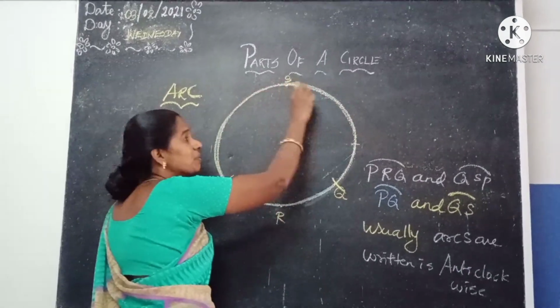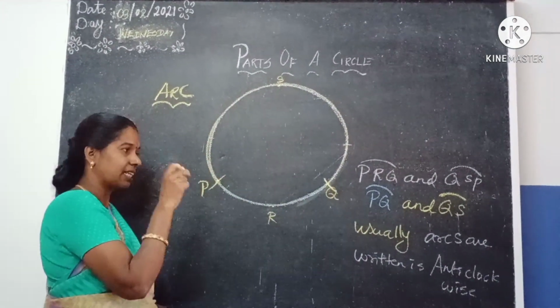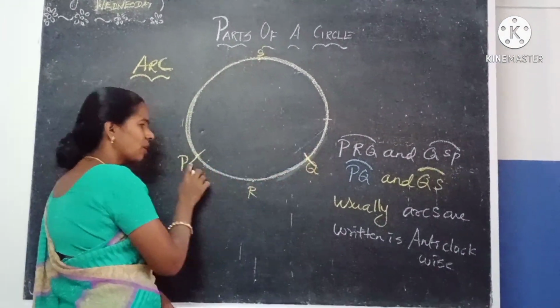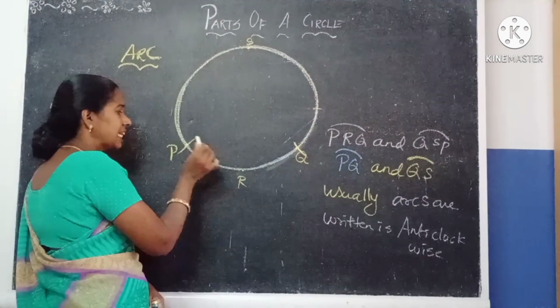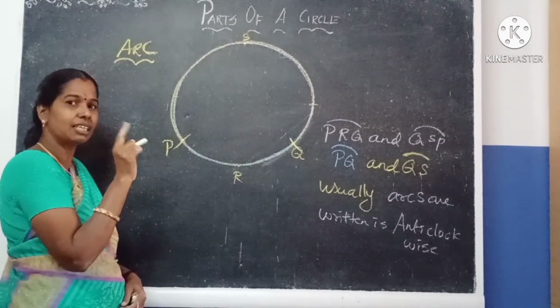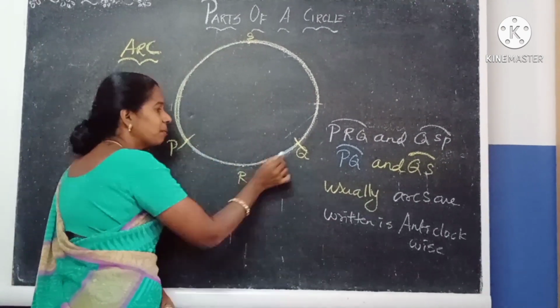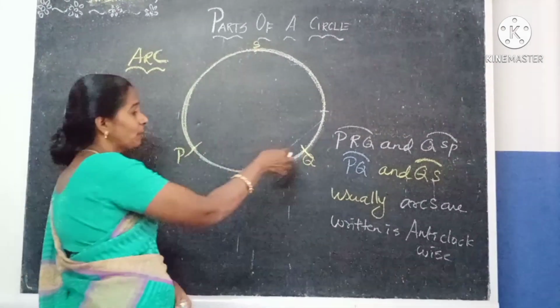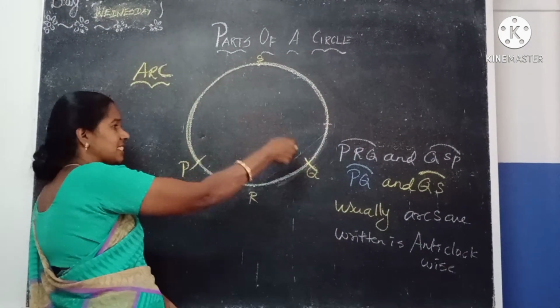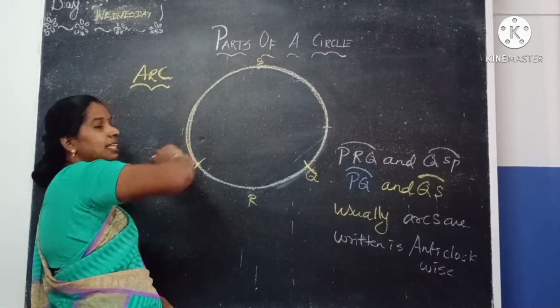Because circumference means the boundary of the circle. Here P and Q are points on the circumference, and this is part of the circumference. So we can say PQ is one arc and another one, QP in the anti-clockwise direction, is another arc.